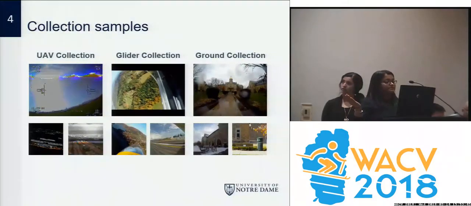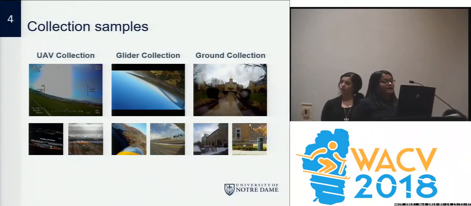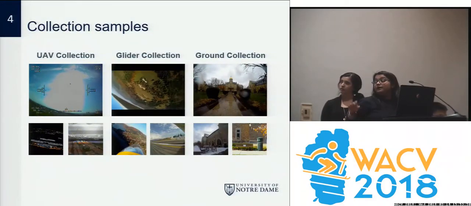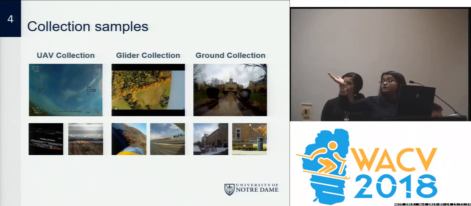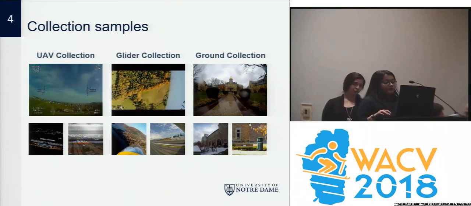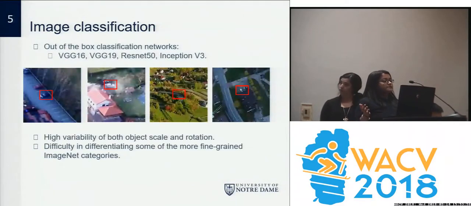Here are some examples from our collection, and as you can see, they are quite different. If you squint your eyes, you might be able to see some puddles in the ground collection. Moving on, for our baseline classification algorithms, we use the following pre-trained networks. Since our dataset contains high variability of both object scale and rotation, it is very difficult for us to do fine-grained ImageNet categories.